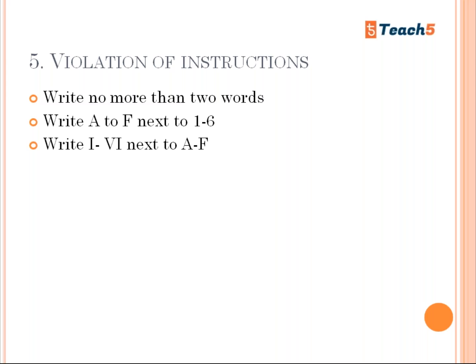Okay, so now in IELTS listening, there are 4 sections. Each section has 10 questions, altogether 40 questions. The time limit here is 30 plus 10 minutes, equal to 40 minutes, and the score is from 0 to 9 bands. In the 10 minutes when we are transferring the answers to the answer sheet, we should keep our checklist ready. So what is our checklist? The first thing is, did I make any spelling mistakes? That is your first checklist item.